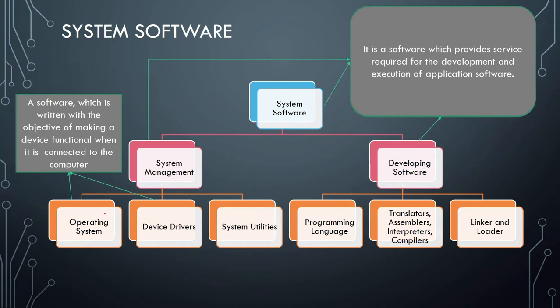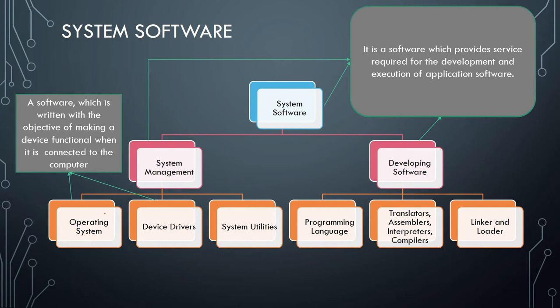The next one is system utilities. One more thing, students, device drivers are not independent programs. They assist and are assisted by the operating system for proper functioning. You can check the device drivers in the properties of various programs. If you want to check the microphone, you go to the control panel, then to hardware and sound, and then you can check whether the specified device driver is there for the microphone or not.